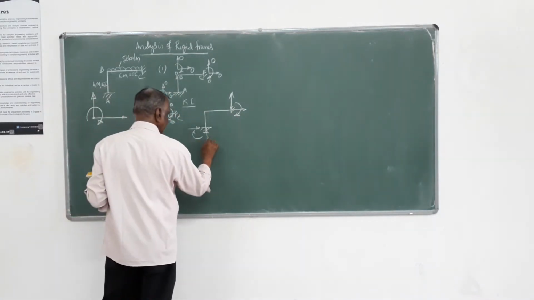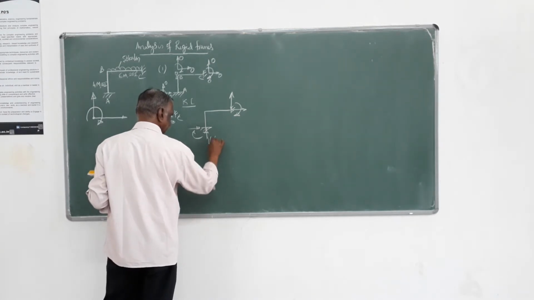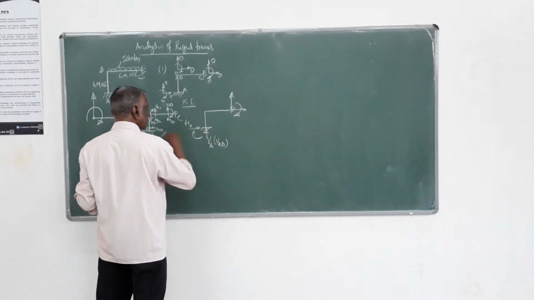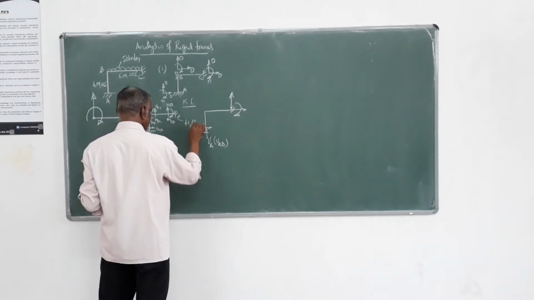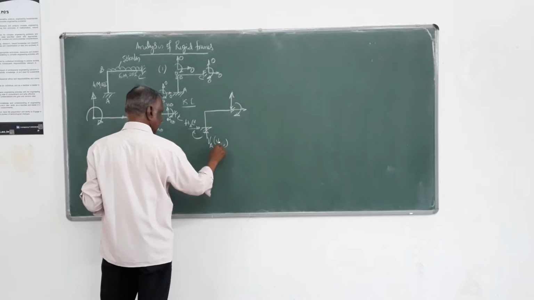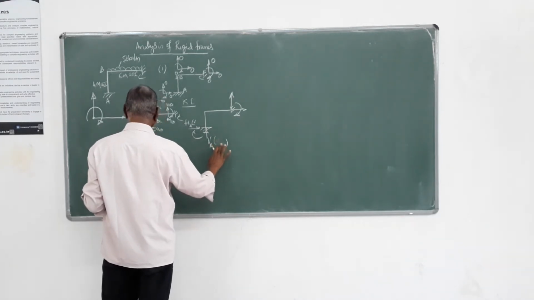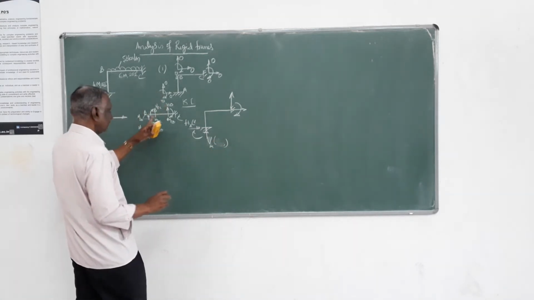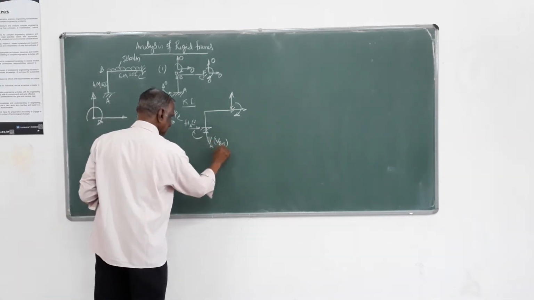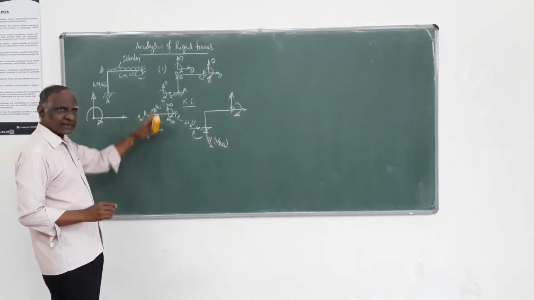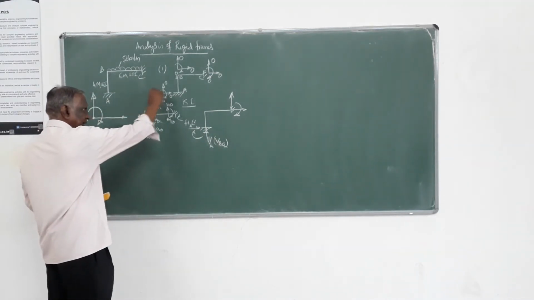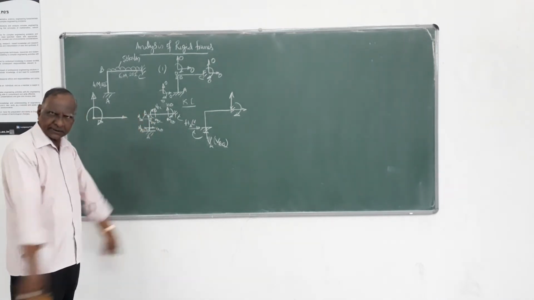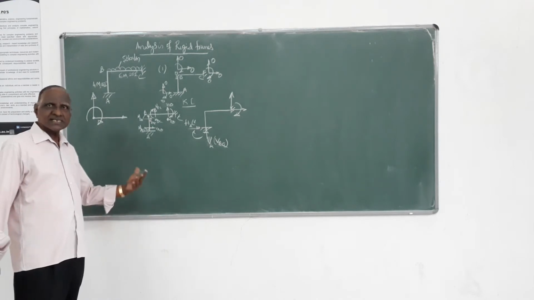This is VA, which is nothing but VAB. This is HA, which is nothing but VBC. This VA has to be this VBC, because ultimately all the load, vertical or horizontal, through the joints, ultimately has to transfer to the support.